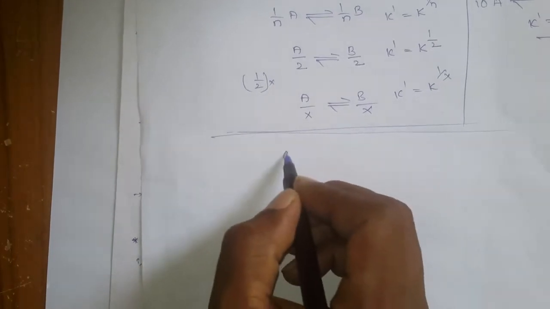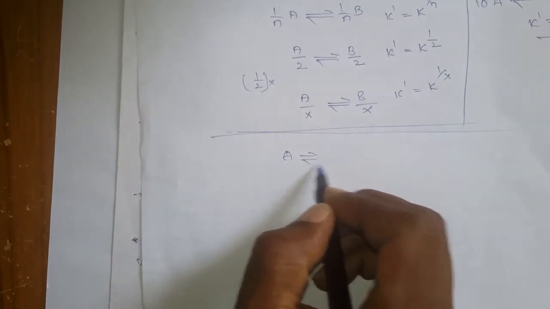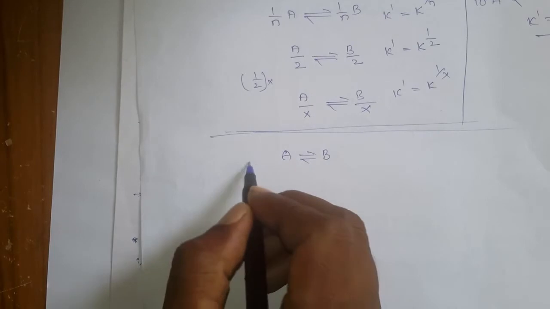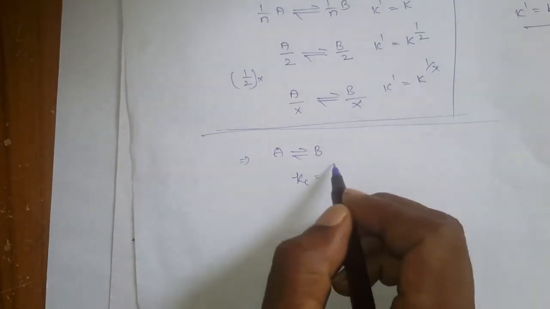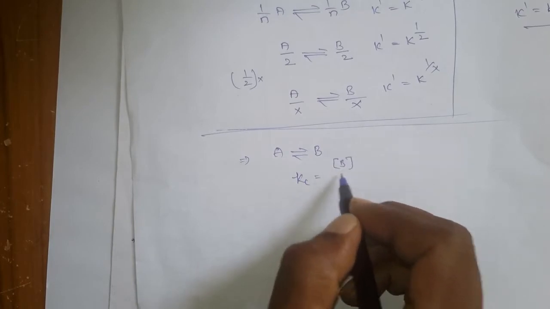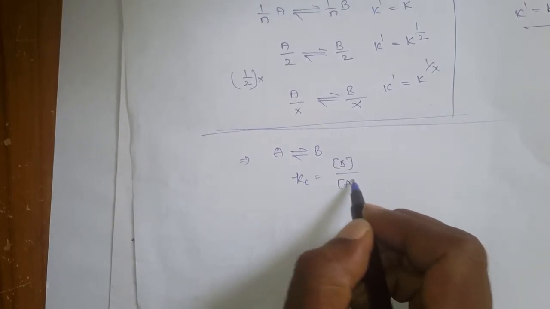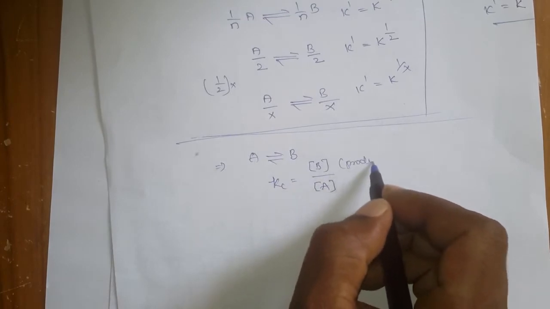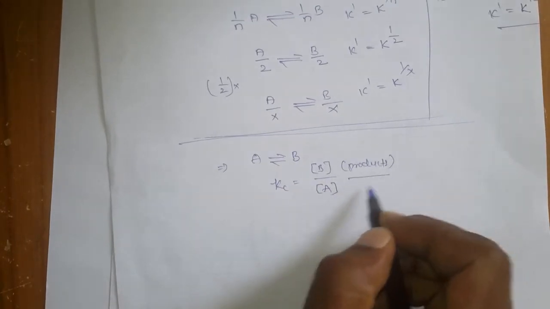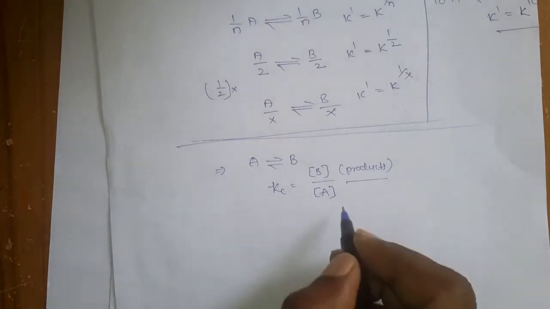Assume A is in equilibrium with B. For that, Kc is nothing but the concentration of B divided by the concentration of A. That means the concentrations of the products divided by the concentrations of the reactants.